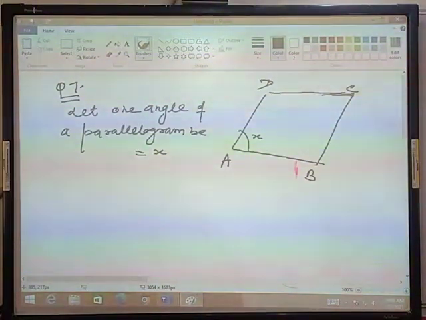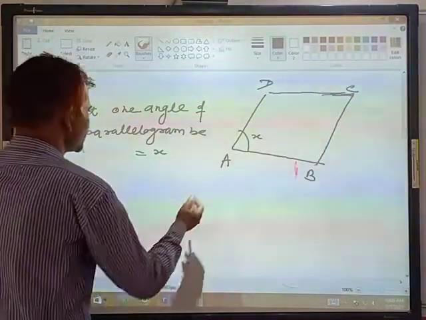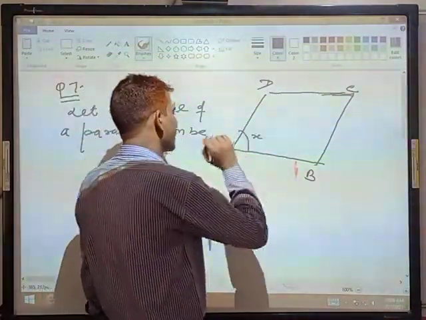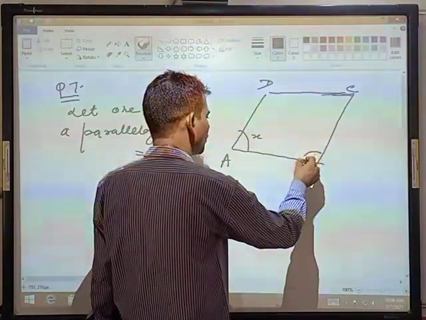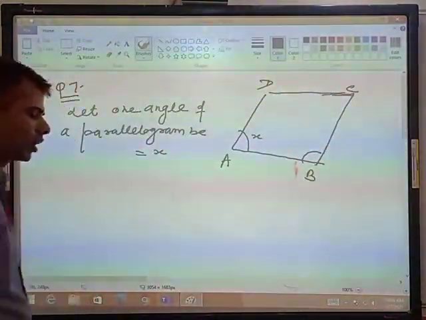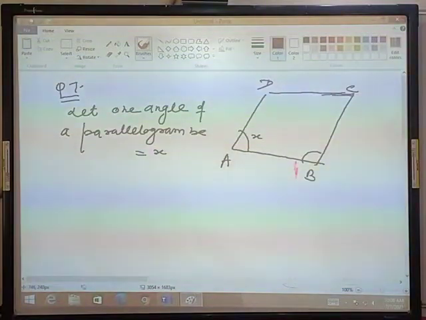If an angle of a parallelogram is 2/3 of its adjacent angles, students, this is your angle, and the adjacent angle will be 2/3 of x.